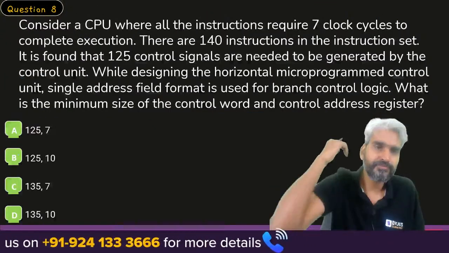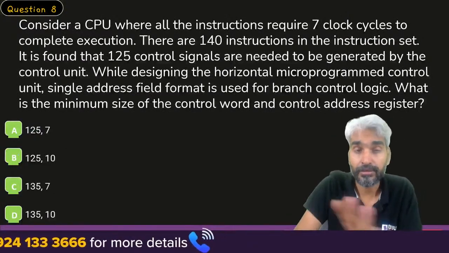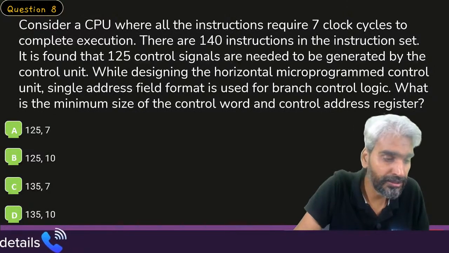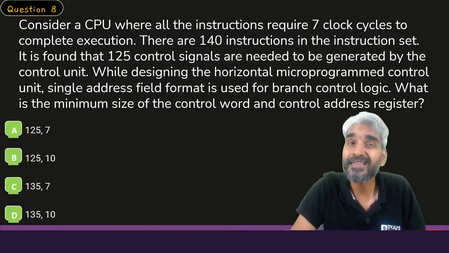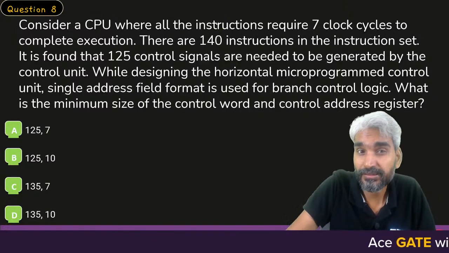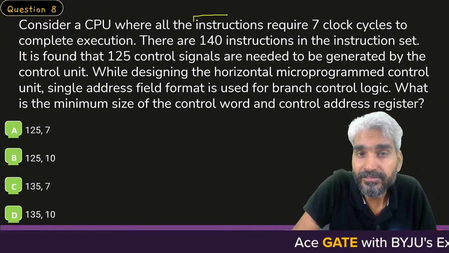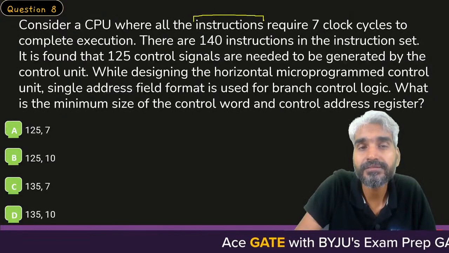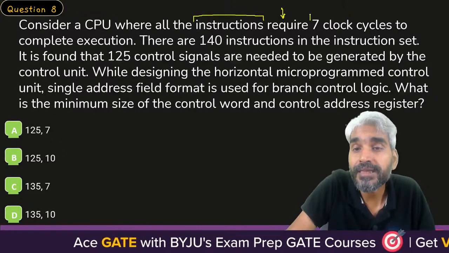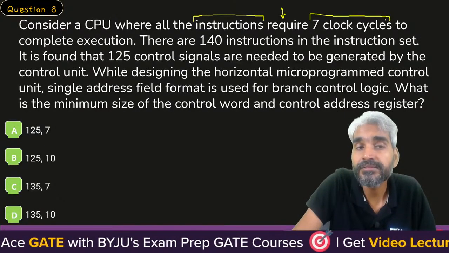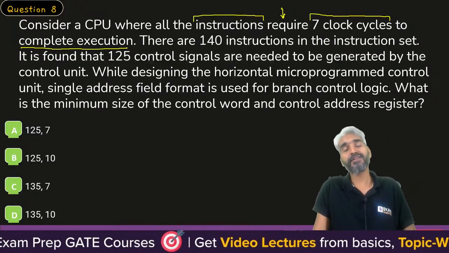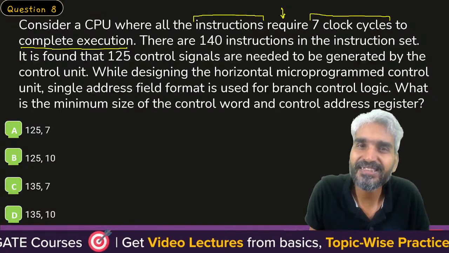Next question. Okay, very good question. There are certain things which you need to understand to solve this question. Consider a CPU where all the instructions, look at this, require 7 clock cycles to complete the execution.